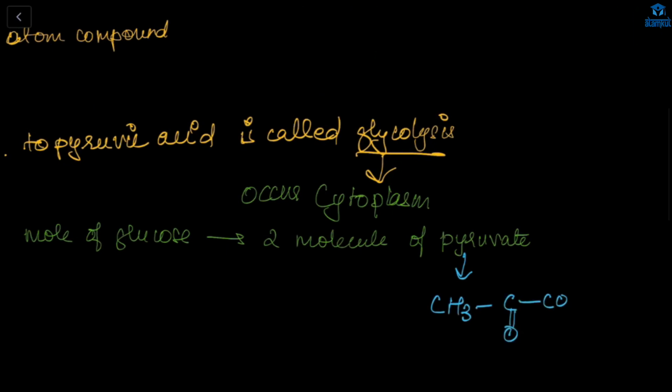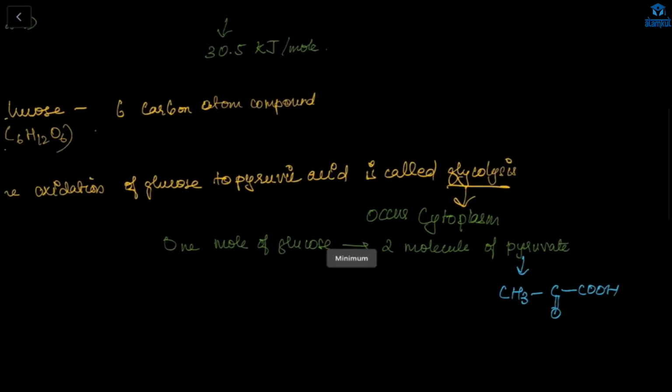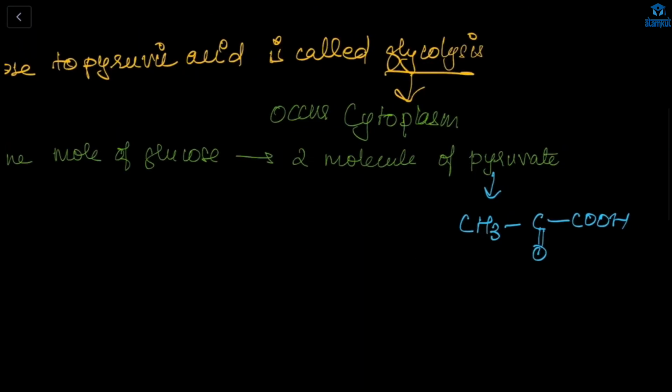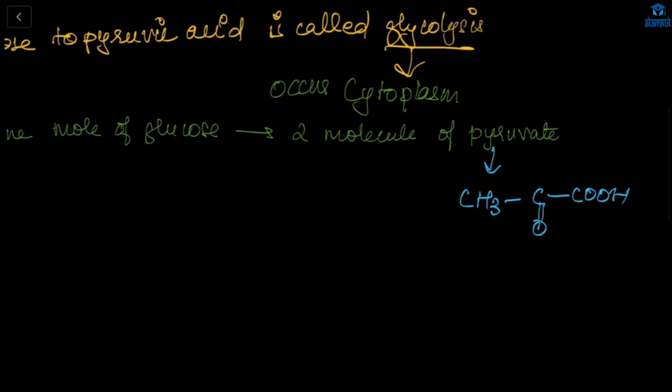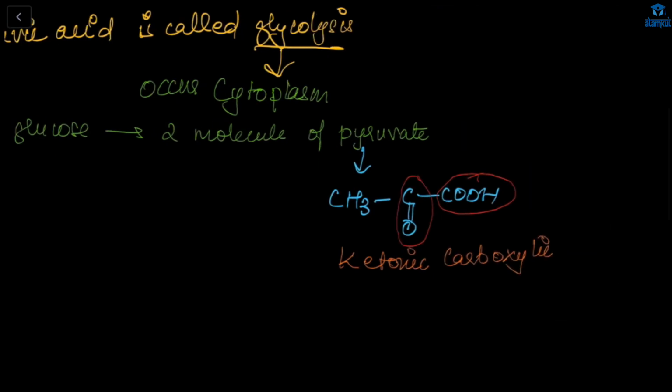is CH3COCOOH. This pyruvic acid is a ketonic carboxylic acid. Why is it ketonic? You can see here, this part is our carboxylic acid, which you have learned in chemistry, and this part is a ketone. So it is a ketonic carboxylic acid.